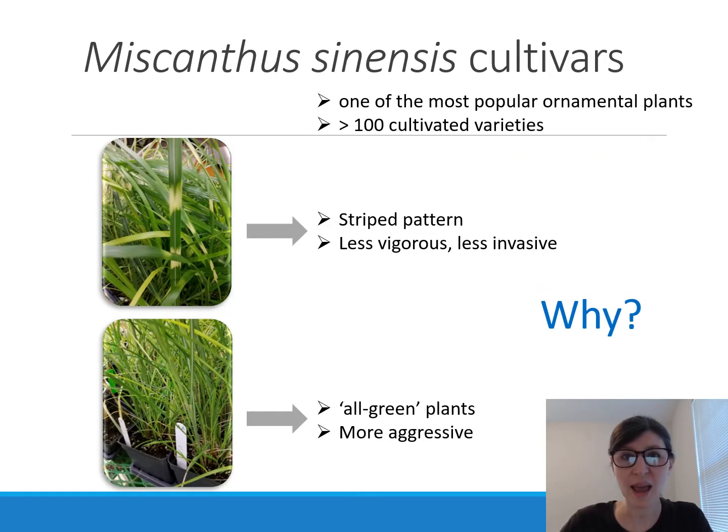Miscanthus sinensis has more than 100 cultivated varieties, and it's been shown that varieties with striped pattern are less vigorous and less invasive, while all green plants are more aggressive. And in our research, we are curious why that is and what mechanisms underlie such difference in invasive potential of this grass.